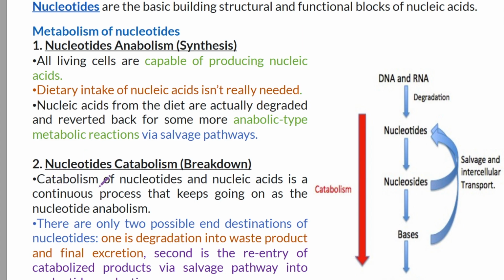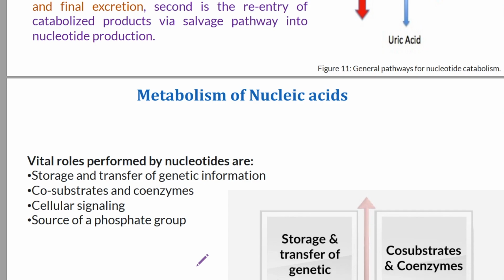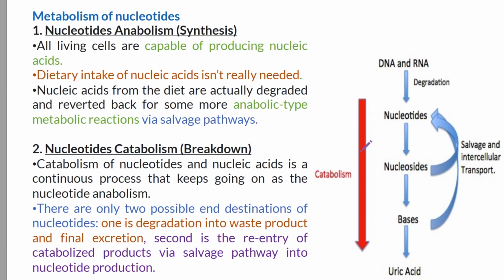And catabolism of nucleic acid or nucleotides is a continuous process that keeps going on as the nucleotide anabolism. There are only two possible end destinations of nucleotide. One is degradation into waste product and final excretion, and second is the re-entry of catabolized products via the salvage pathway into nucleotide production. So here is the flowchart. Catabolism: DNA to RNA, nucleotides, nucleoside, bases, uric acid. And formation, anabolism or salvage pathways, bases will reverse back to produce nucleoside, nucleotide, and DNA.